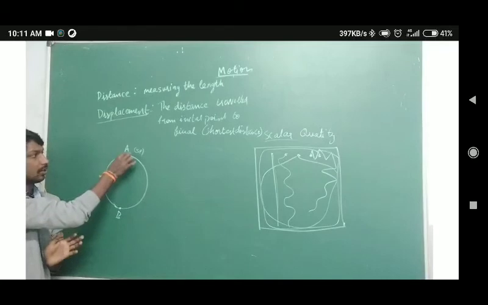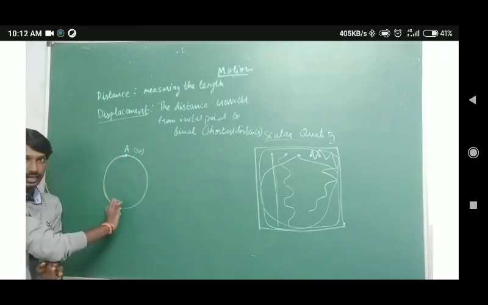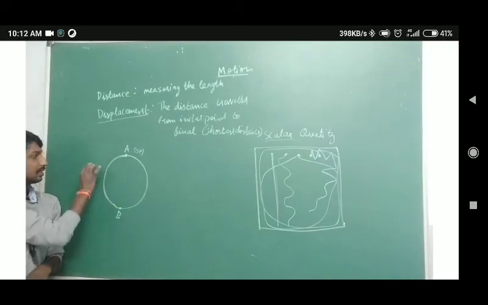If a person or an object travels along this, when it reaches B, the distance covered is 100 meters.